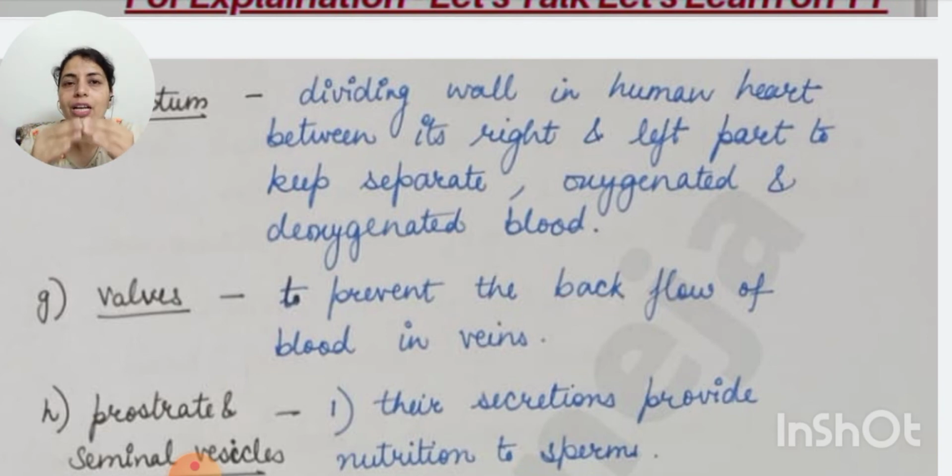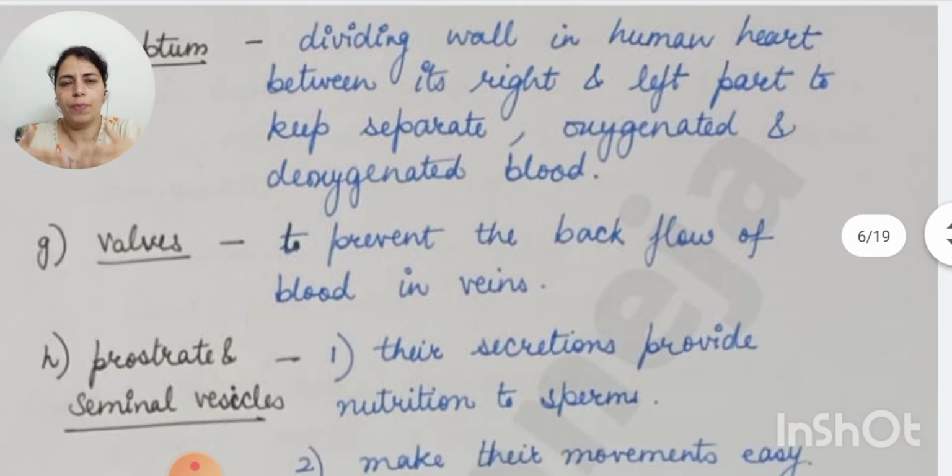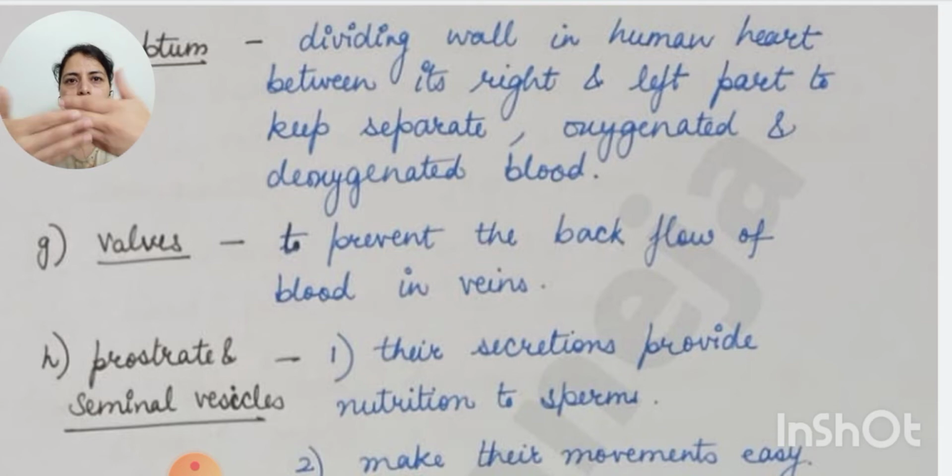So the blood is flowing with less pressure. In arteries, the blood flows with more pressure. In veins, blood flows with less pressure. It should not flow back. That's why valves are present there. They are like doors: once the blood has moved ahead, they get closed. Once the blood moves ahead, the doors behind it close.